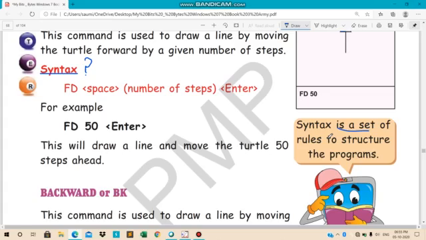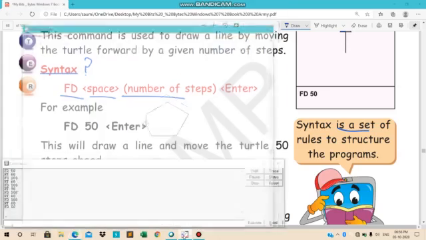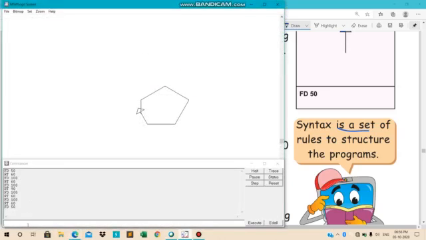Structure of the program. देखो तो यहाँ पे syntax क्या दिया है. सबसे पहले, first of all you have to write the FD, then you have to give a space. This is for the case if you want to move your turtle. So you have written FD and then you have given the space. Again you have to write the number of steps. कितने steps forward आप कराना चाह रहे हो. ठीक है.